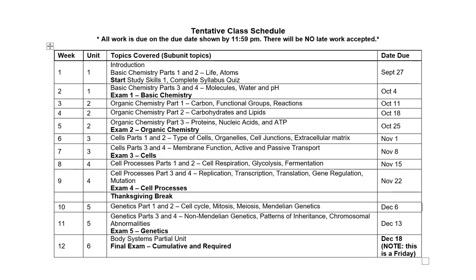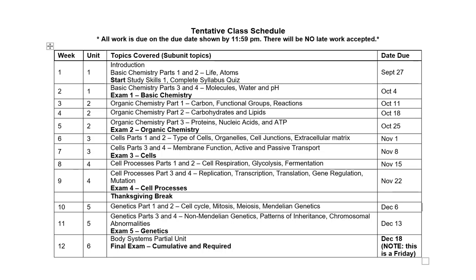All right, so here at the end, we have our tentative class schedule. So this is how the semester is going to look over the next 12 weeks. Again, I have an asterisk up here and in bold stating that all work is due on the due date shown by 11:59 p.m. There will be no late work accepted.